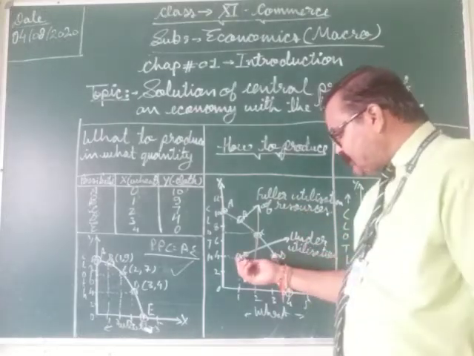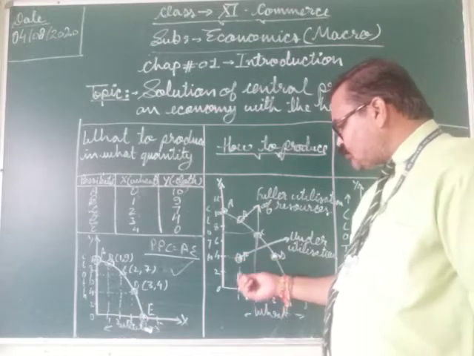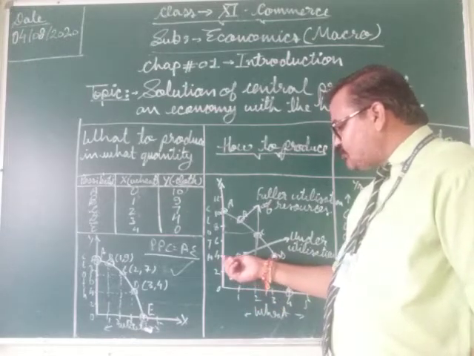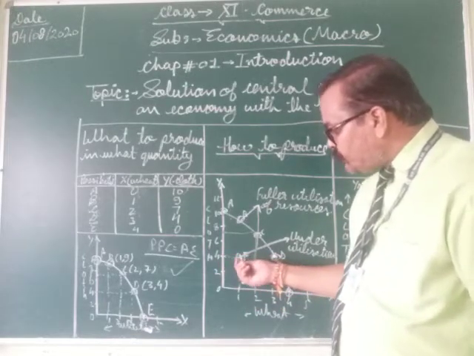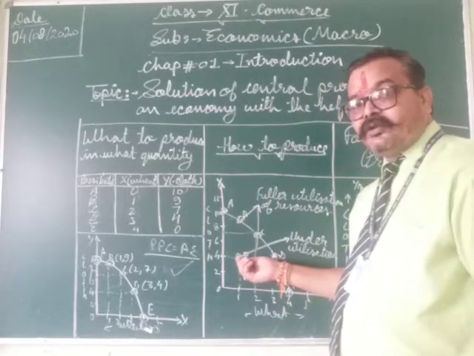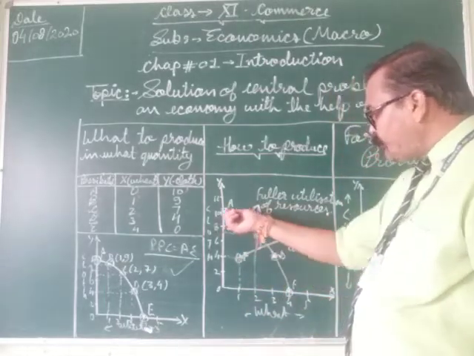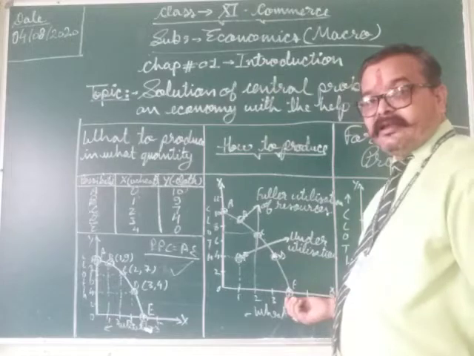Whereas suppose that there is another point, that is F. What does it show? It shows that the producer is producing 4 units of cloth and 1 unit of wheat. But this point does not lie on PPC AE.